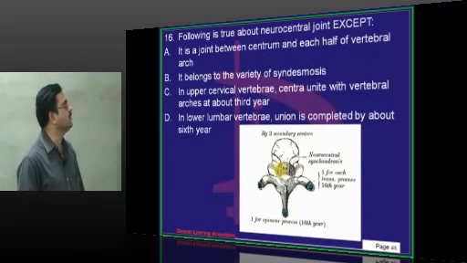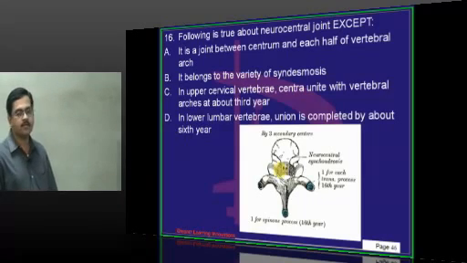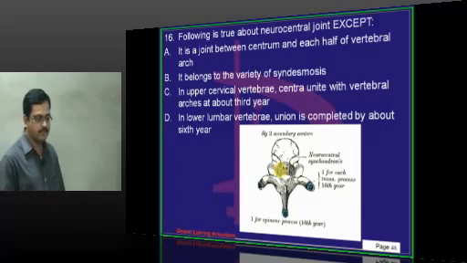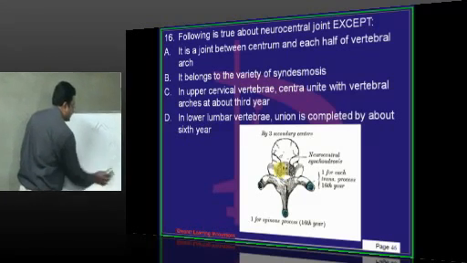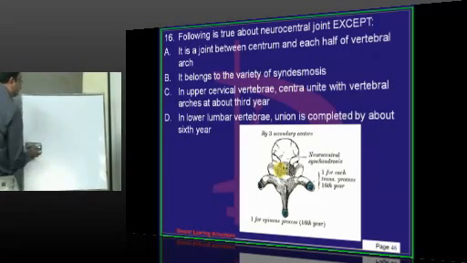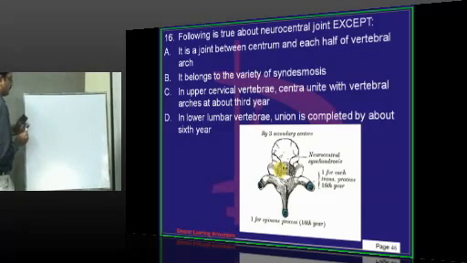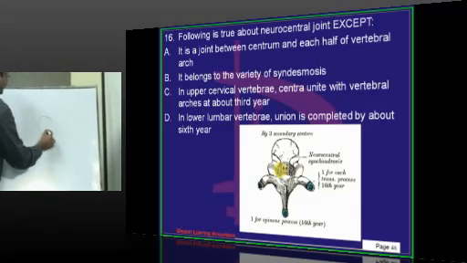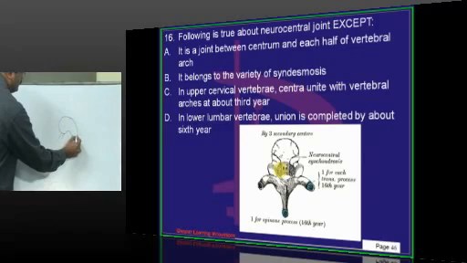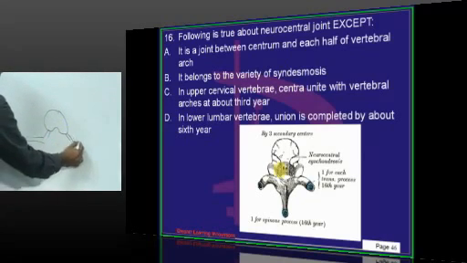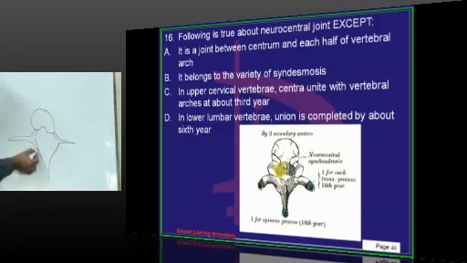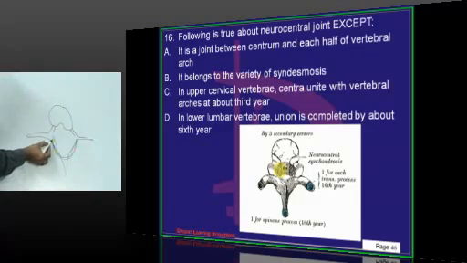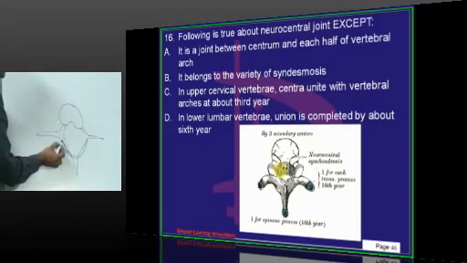Then, the following is true about the neurocentral joint. Neurocentral joint means the vertebra is being formed in two parts: the body of the vertebra, and posteriorly the neural arch. So you find the body of the vertebra, then the pedicle, the transverse process, the lamina, and then the spinous process. This is what you call the neural arch, formed by the pedicles, laminae and the spinous process.